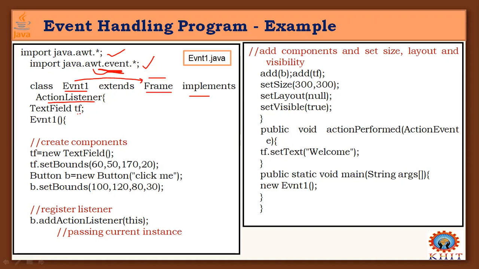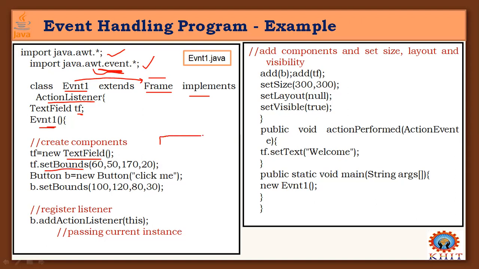So I have a text field here and one constructor. Inside of this constructor, I show you the process of first creating the event components. So here I am going to create one text field, and for that text field I am setting bounds.